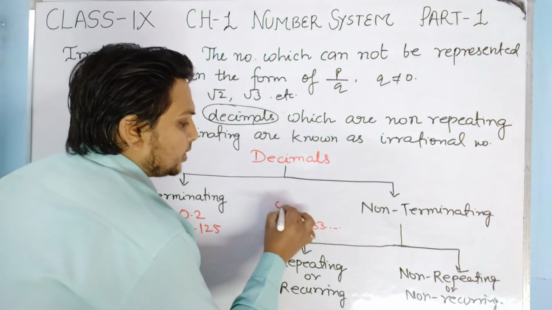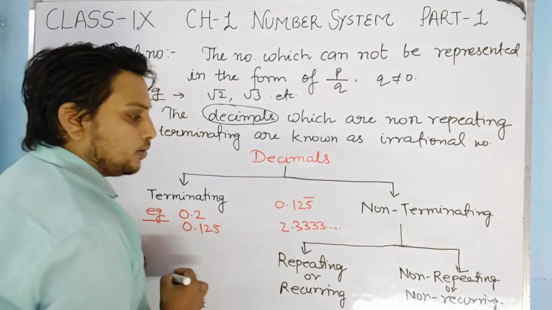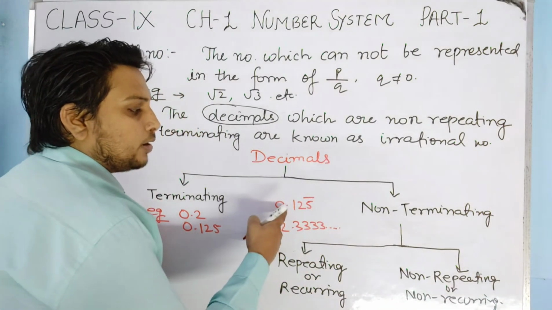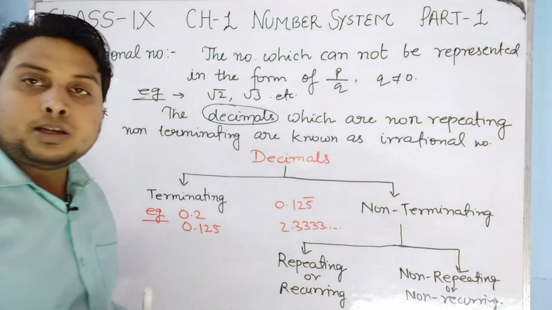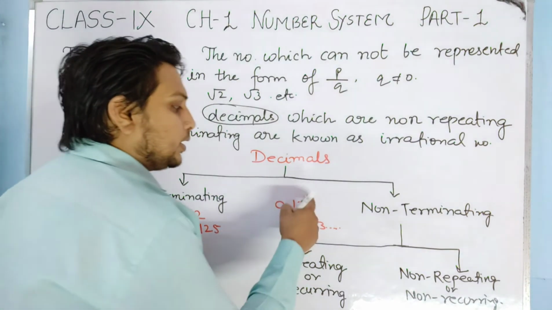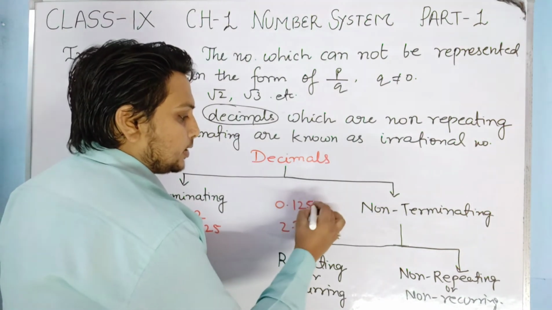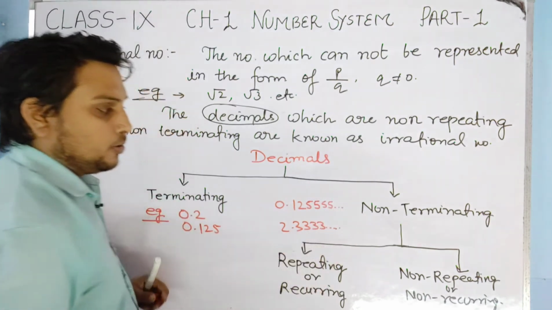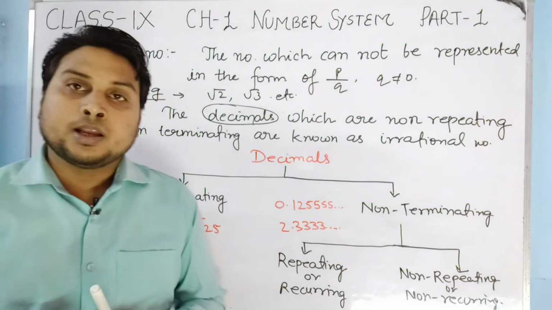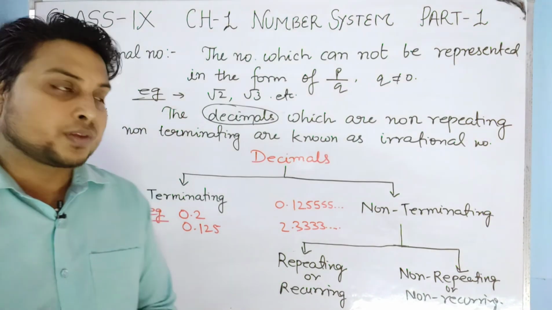Like if it is written 0.12 and 5 bar, what does it mean? The bar is only on the digit 5, so only the digit 5 will be repeated. So this type of number means 0.12555 and so on. This type of number is known as repeating or recurring.